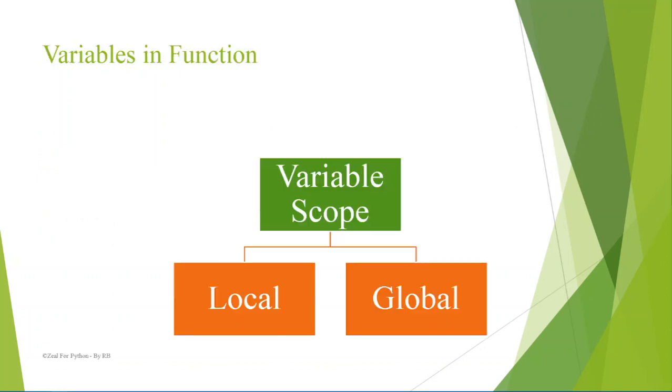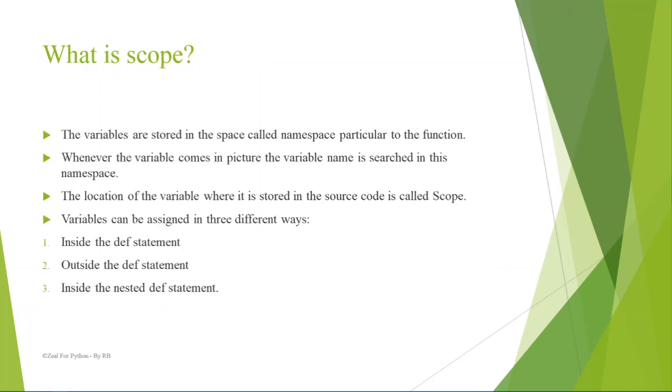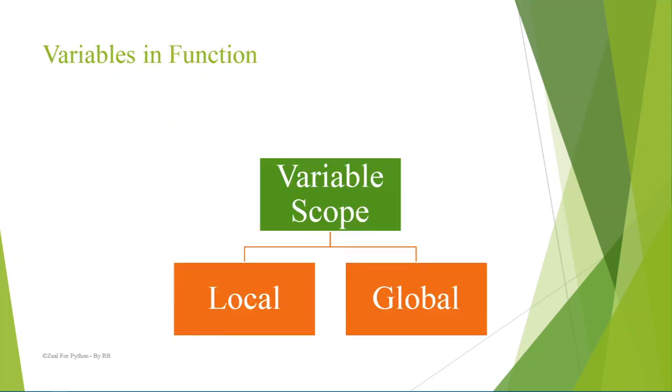Now, in functions, we have two major types of variables. Those are local and global. Whenever a variable is defined inside a def statement, it is local to that particular function. If a variable is assigned or declared above the function, before the def statement, it becomes global.